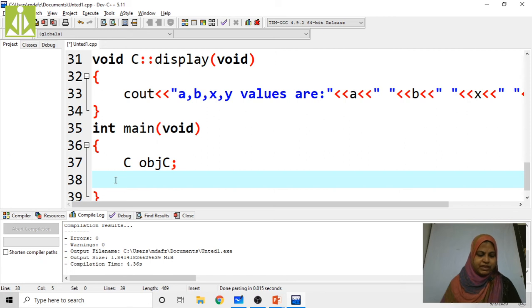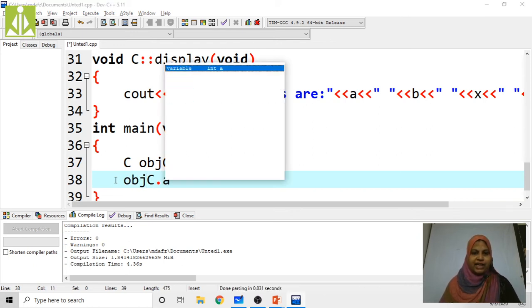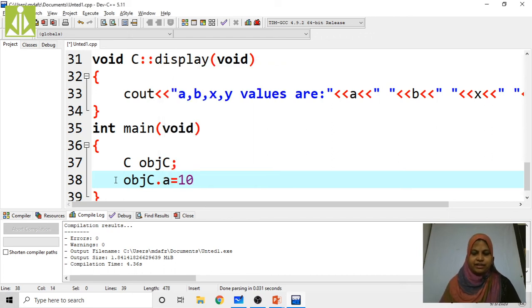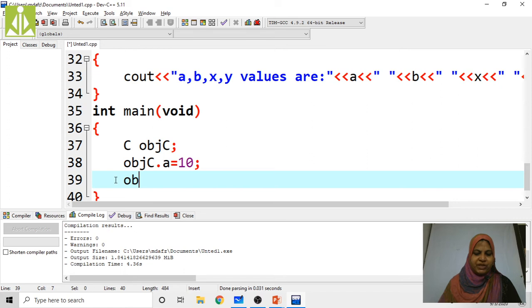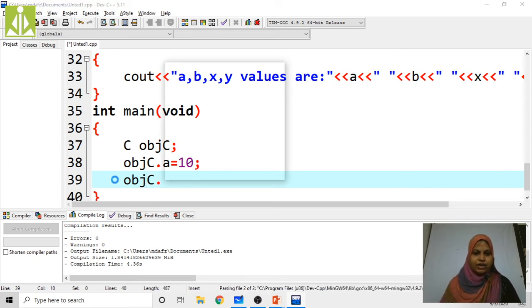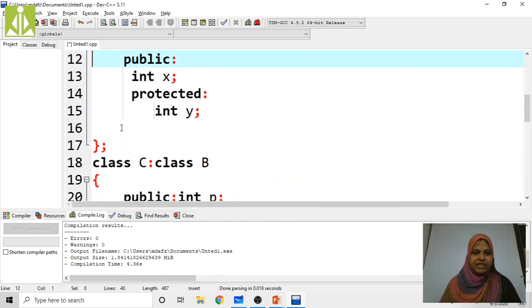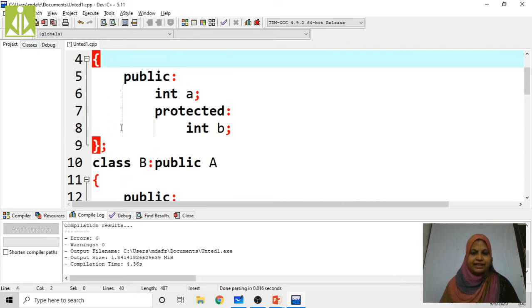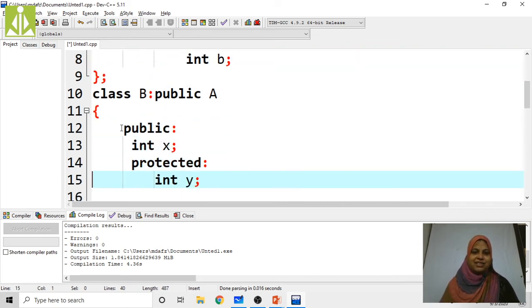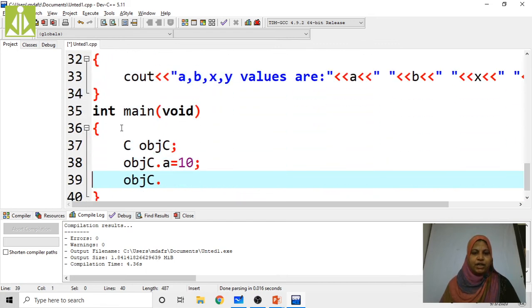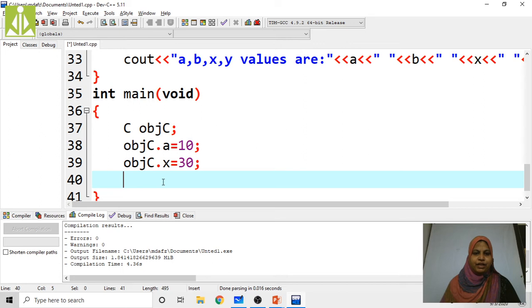By using this object, objc dot a equals 10. Here a is a public data variable, that's the reason I directly assign the value. In class B, x is there, so objc dot x equals 30.